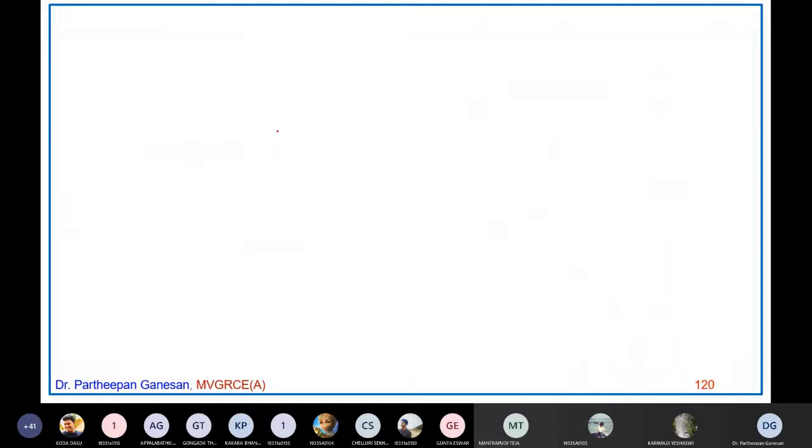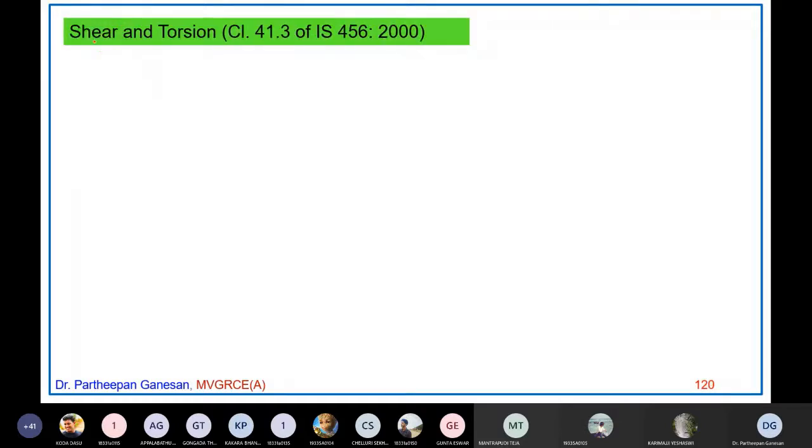Okay. So now the shear and torsion is given in 41.3 of IS 456-2000 on page number 75 or so. So equivalent shear, first of all, you have to find out. Remember, I am saying shear and torsion. You are not going to design only for torsion. You will design for shear and torsion, and bending moment and torsion. So first, shear and torsion.